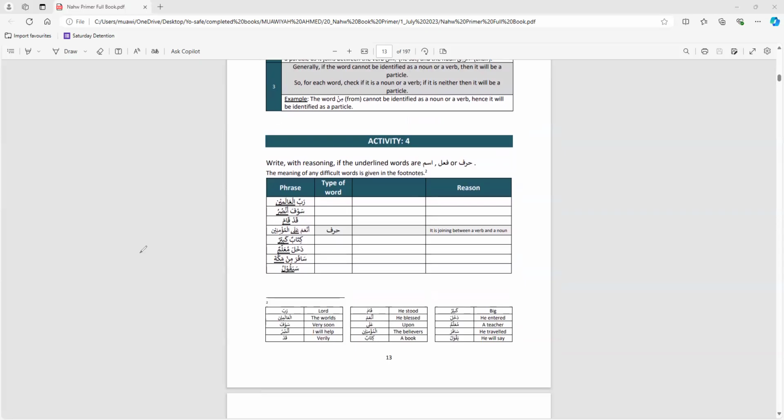So let's first look at the example given. أنعم على المؤمنين. By the way, the meanings of these words are given underneath because it's the first time we're coming across many of these words. I will be translating them. You can look at the translation underneath. They might be slightly different to the way I translate, nevertheless it's very similar. So, the example: أنعم على المؤمنين. He blessed the believers. So Allah has blessed, He blessed upon the believers. So ala is joining. So ala is a harf. Why? It's joining between a verb and a noun.